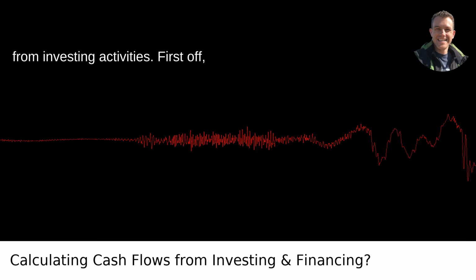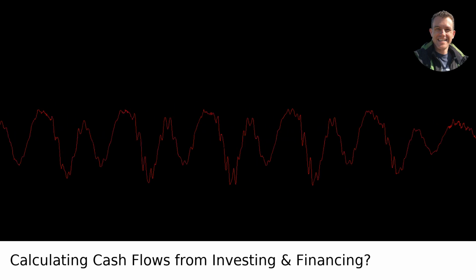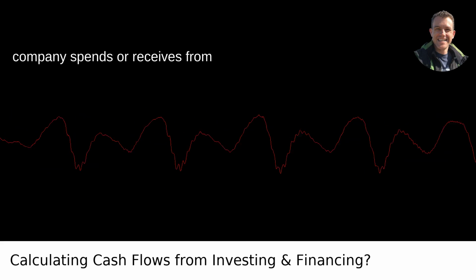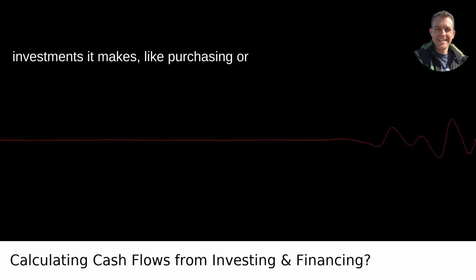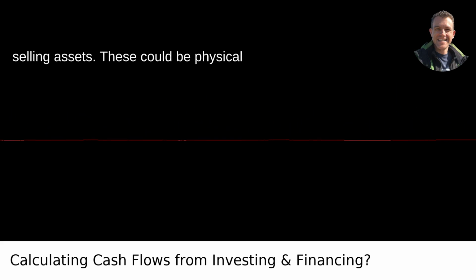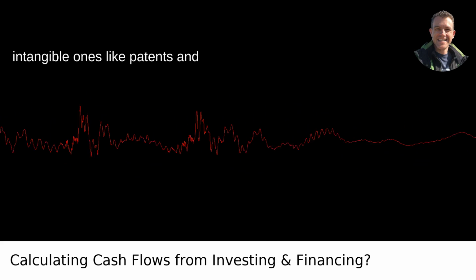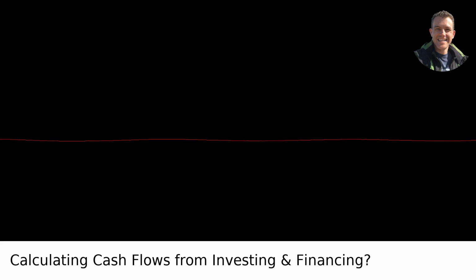Cash flows from investing activities. First off, we've got cash flows from investing activities. This is the money that a company spends or receives from investments it makes, like purchasing or selling assets. These could be physical assets like property and equipment, or intangible ones like patents and investments in other companies.